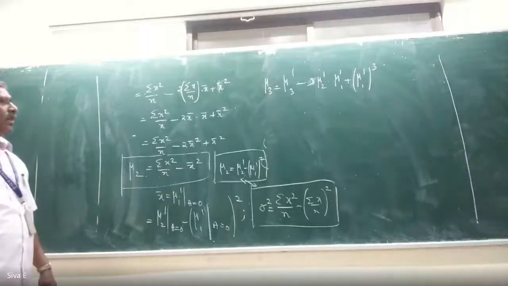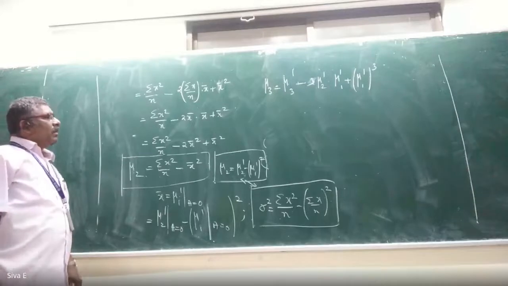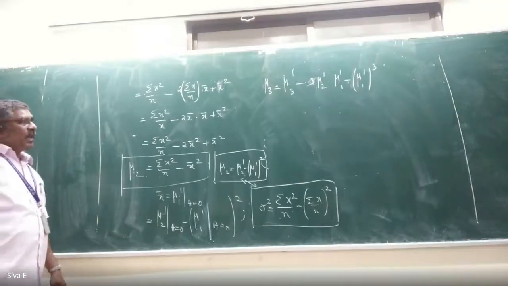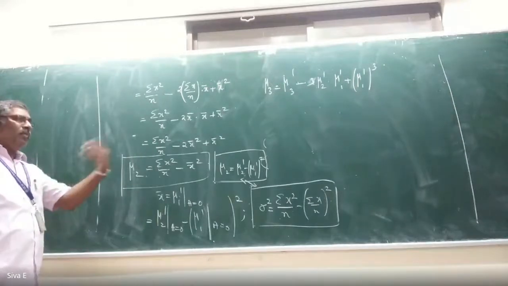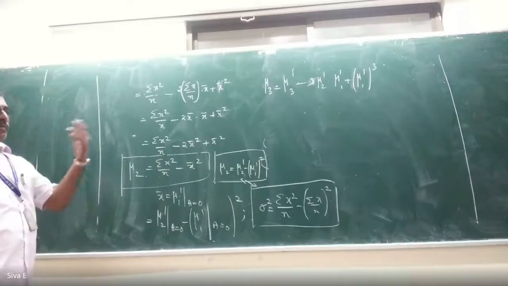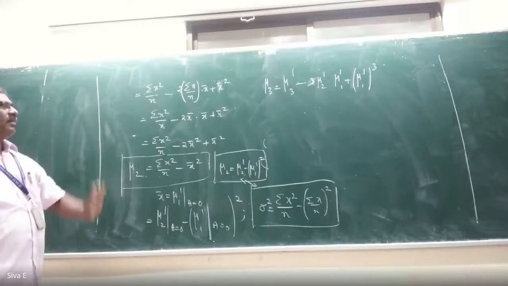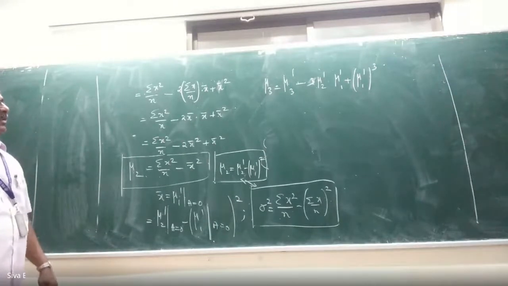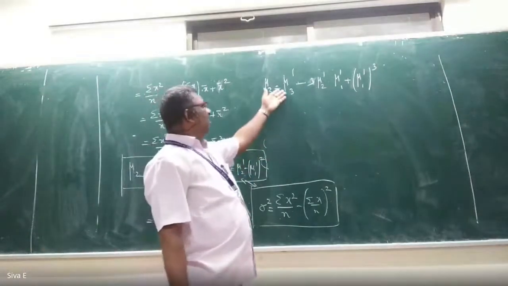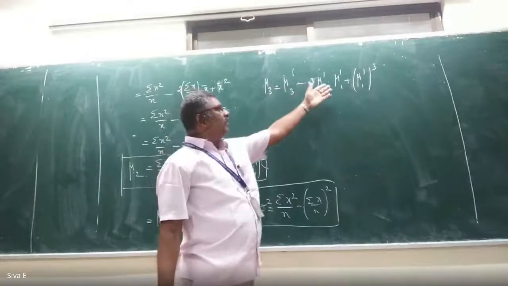Third moment about the mean in terms of moment about the origin or the moment about the point A. Even if the problem gives the moment about the origin or moment about the point A, both are same. You write mu3 dash, mu2 dash, mu1 dash.